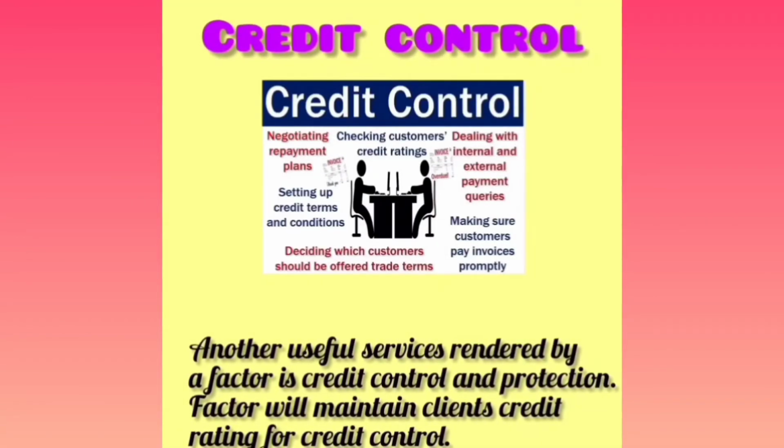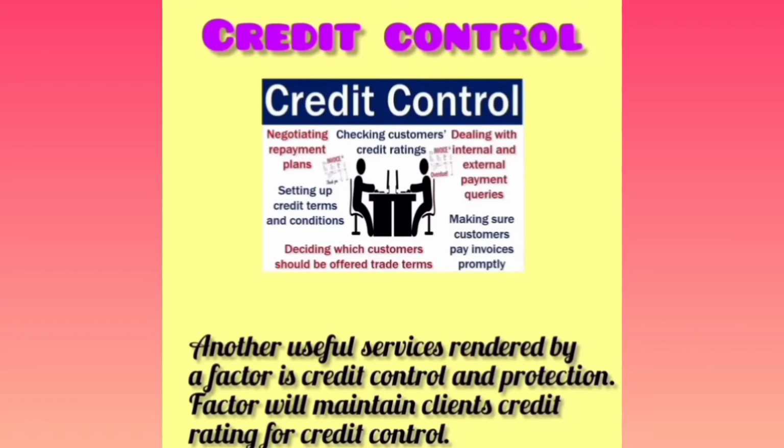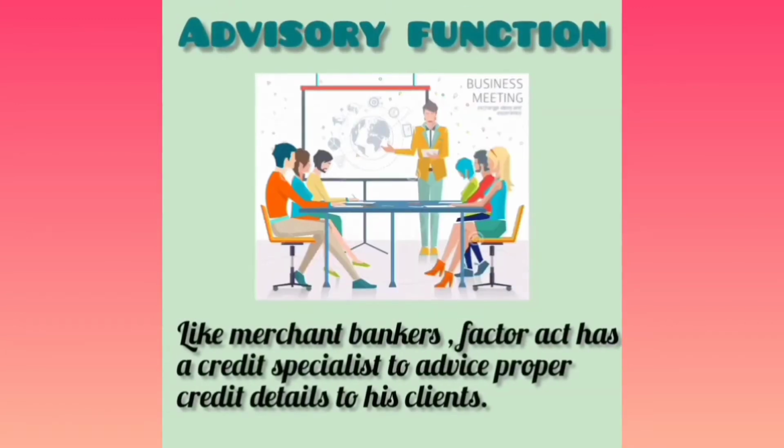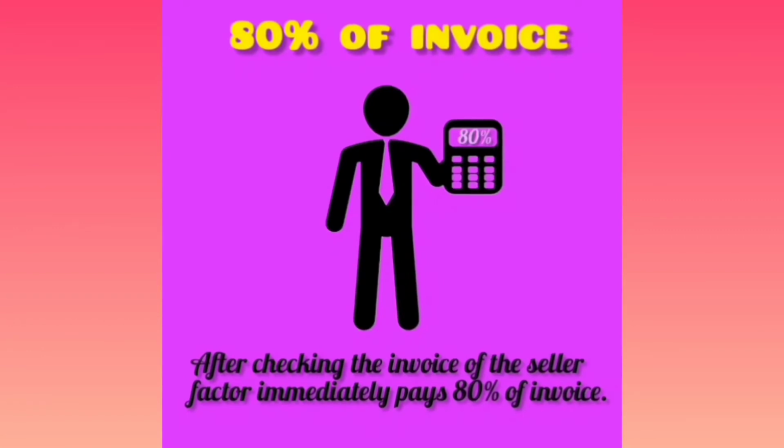Credit control. Another useful service rendered by a factor is credit control. He will use some monetary measures to control credit. Advisory function. Like merchant bankers, the factor acts as a credit specialist to advise proper credit details to his clients and give business details. 80% of invoice. After checking the invoice of the seller company, the factor will pay immediately 80% of the invoice.